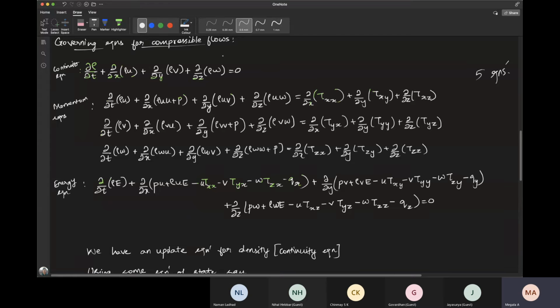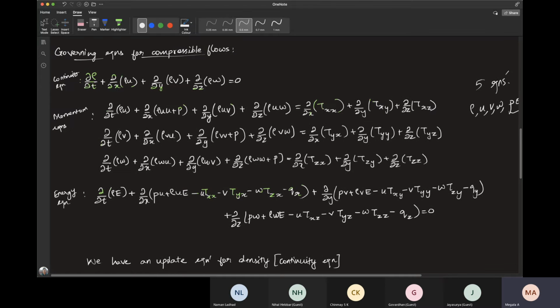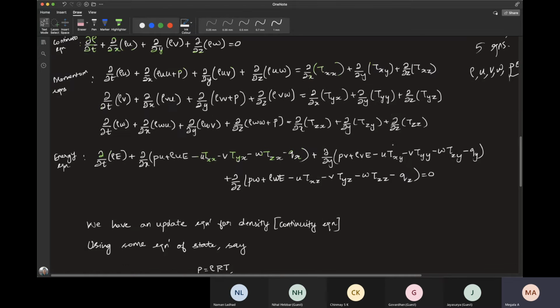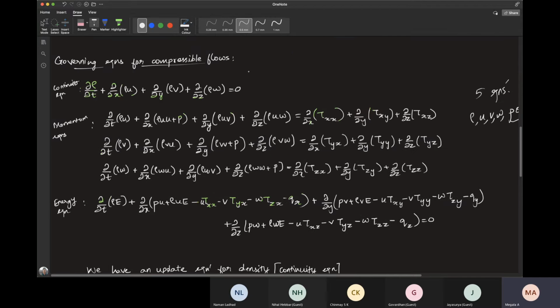Actually, here you need to consider variations in rho also. Oh, okay, it's compressible flow. Yes, ma'am. So we have 5 unknowns. P or T, we can have either, because through the equation of state we'll have some connection. So we have 5 equations and 5 unknowns.